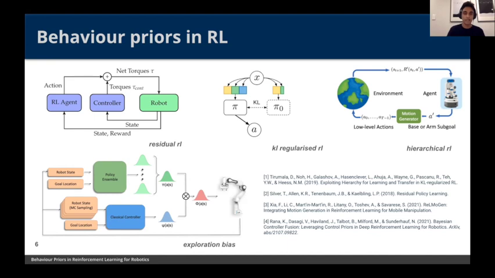Or another idea is to use these behavior priors directly for exploration bias. So rather than random exploration, just sampling from a Gaussian or sampling random actions, we can actually sample from a controller, or have a controller give us some form of exploration info, some exploration bias.